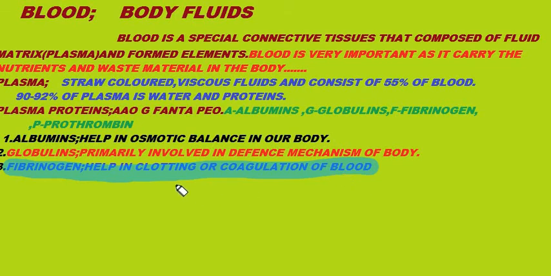This is called clotting or coagulation of blood. That means coagulation of blood helps us prevent excessive loss of blood from our body.